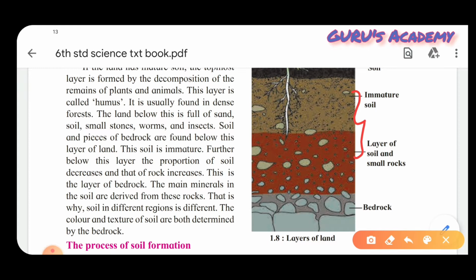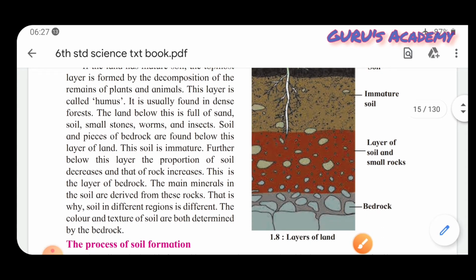So as we go down the layers, after the humus we have soil, then we have immature soil, and next comes a layer where there is less soil, where we find small rocks, and then we get bedrock, and this is the layer of bedrock. The main minerals in the soil are derived from these rocks. That is why the soil in different regions is different. The color and texture of soil are both determined by bedrock.